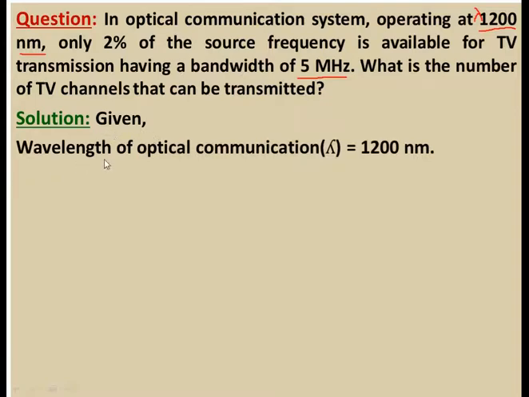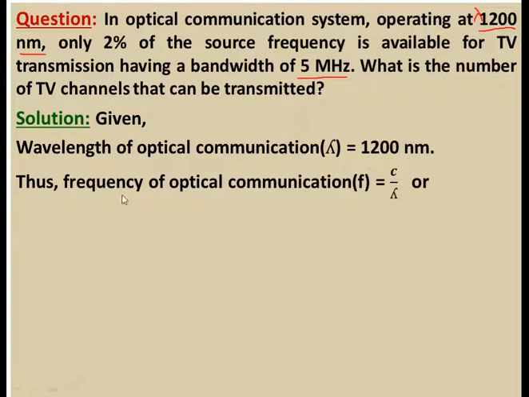Given the wavelength of optical communication is 1200 nanometer, which means 1200 into 10 to the power minus 9 meter. Thus the frequency of the optical communication system: since this is optical, this is light, an electromagnetic wave.